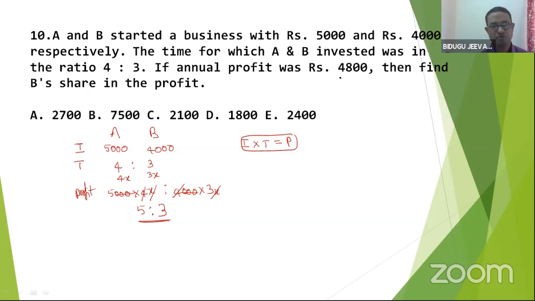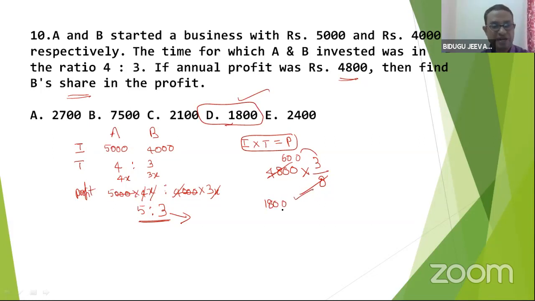In this ratio, we have to share it. But given total profit is 4,800, find the share of B. B share is 3 parts out of 8, right? So 600 into 3, 1,800 is the answer. Okay, answer is 1,800. I think you are comfortable with this. Great. Follow my point.